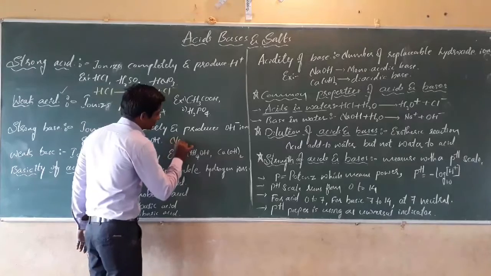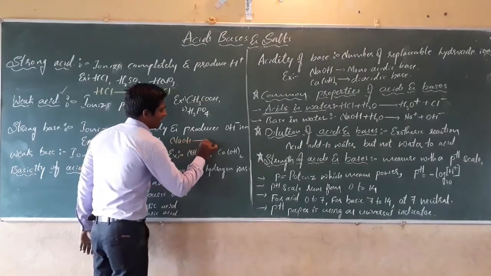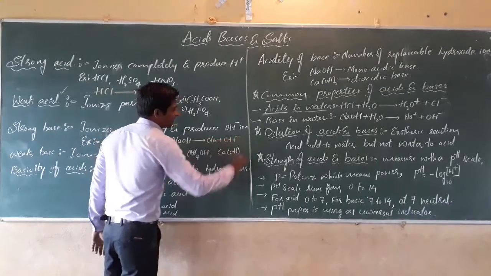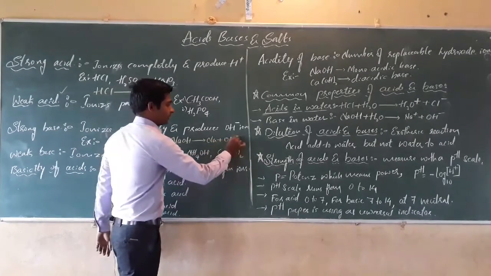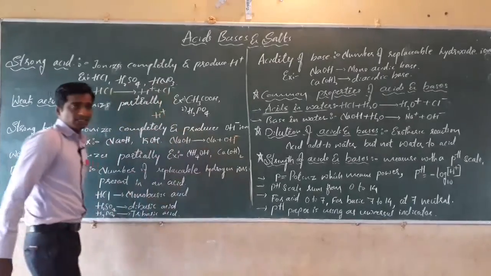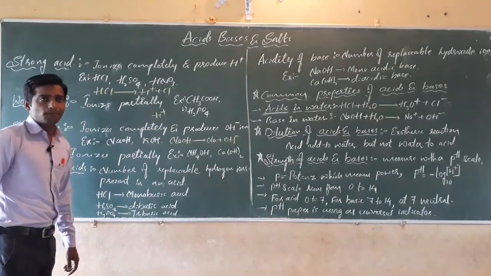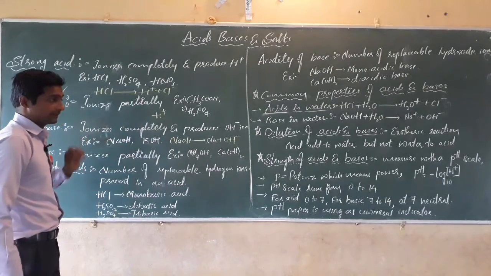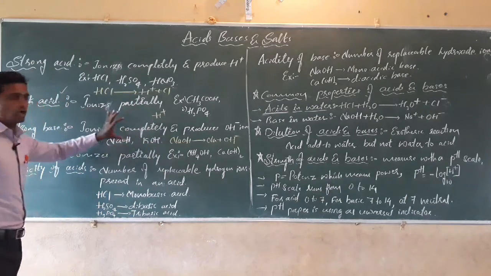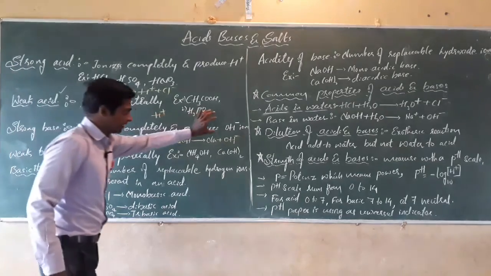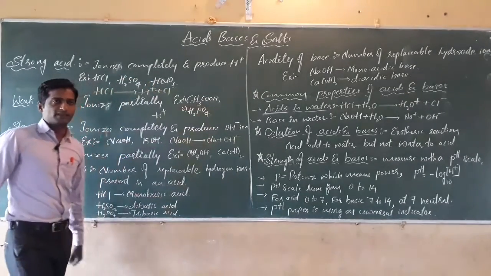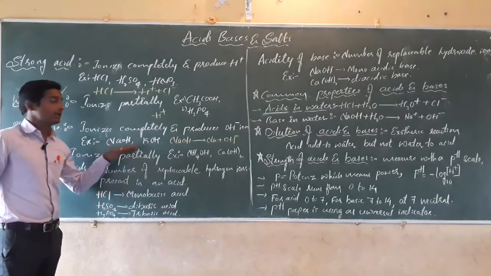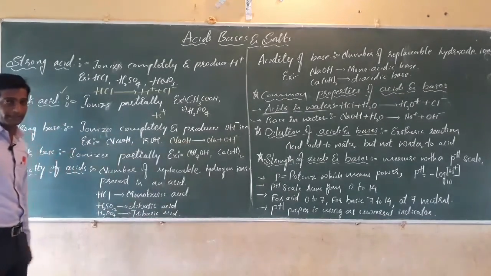NaOH ionizes into Na plus and OH minus ions completely. The bases which ionize completely and produce OH minus ions are called strong bases. Examples: sodium hydroxide, potassium hydroxide, etc.